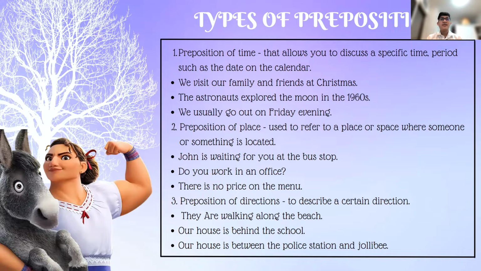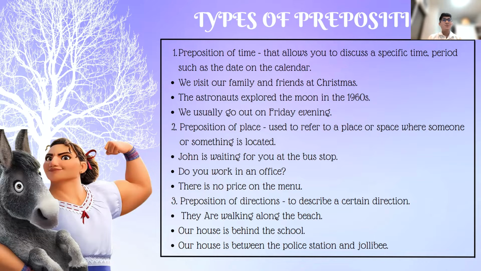So the second type is the preposition of place. It is used to refer to a place or space where someone or something is located. So, for example, John is waiting for you at the bus stop. Do you work in an office? There's no price on the menu. So these are the examples of preposition of place.